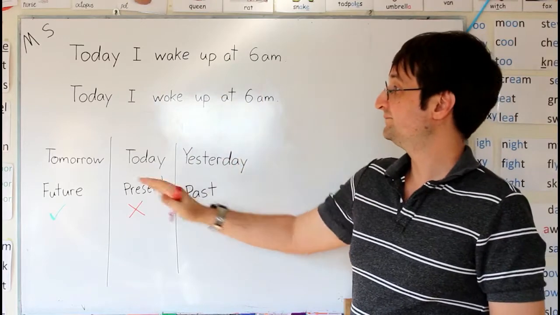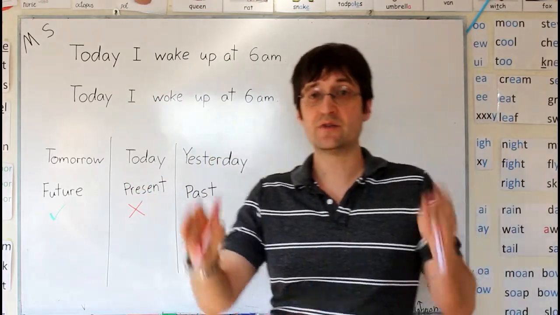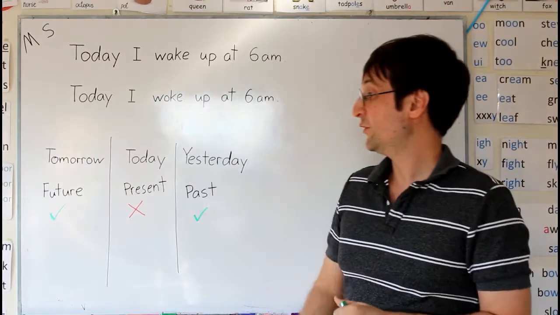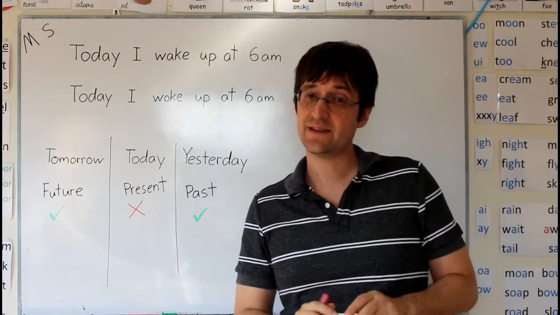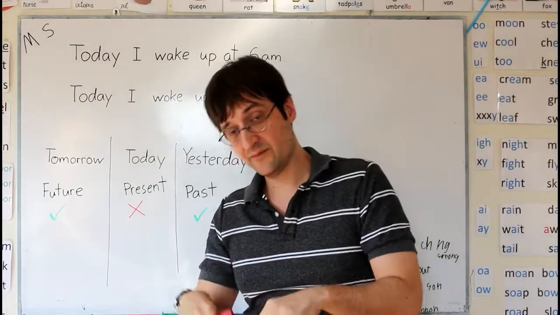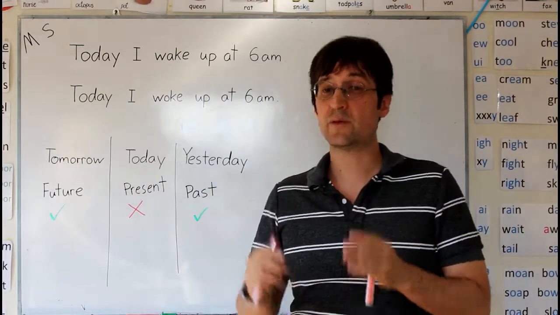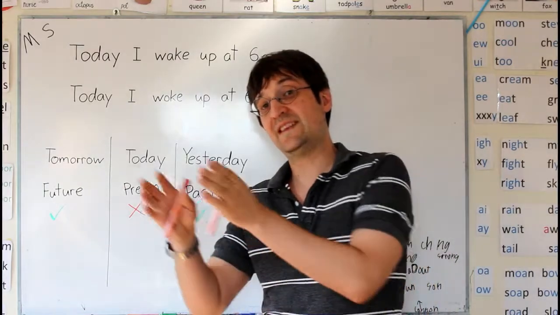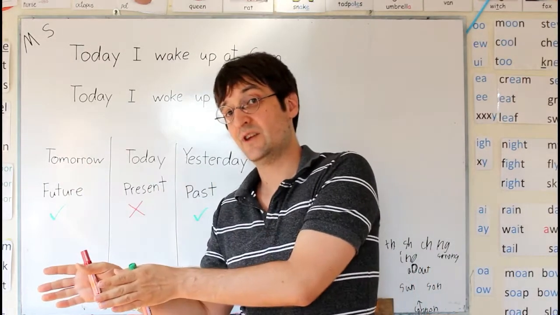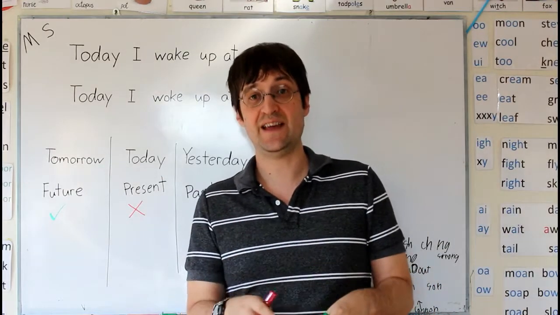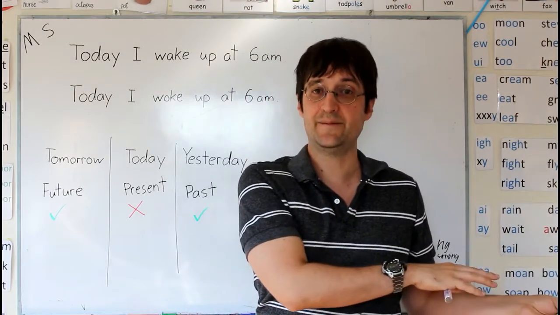So, once again, when we're talking about today, we rarely use the present simple. We'll either be using the present continuous, if we're talking about right now, what's going on right now, we'll be using the future if we're talking about something that's going to happen today, after now, or we'll be using the past when we're talking about something that happened already today.